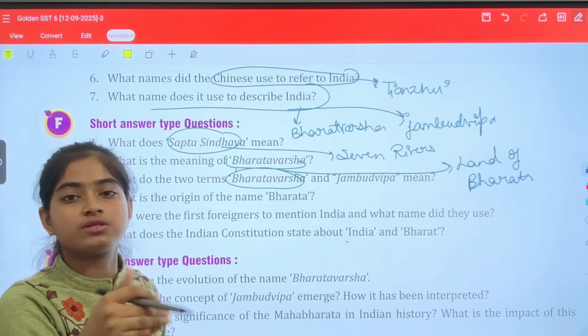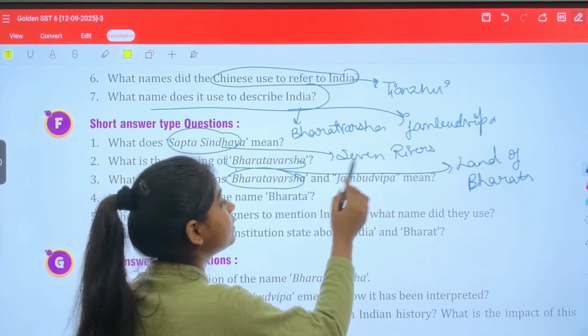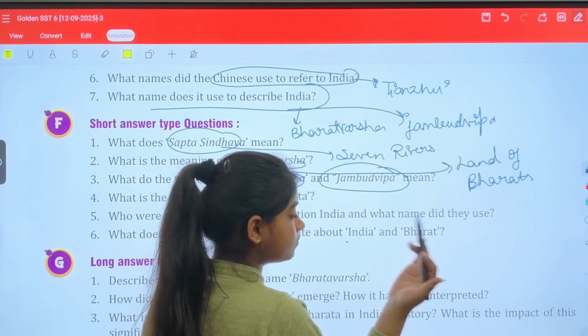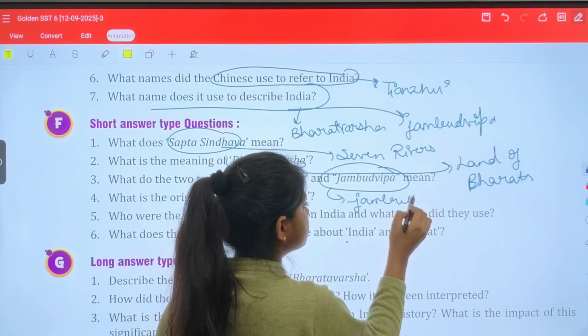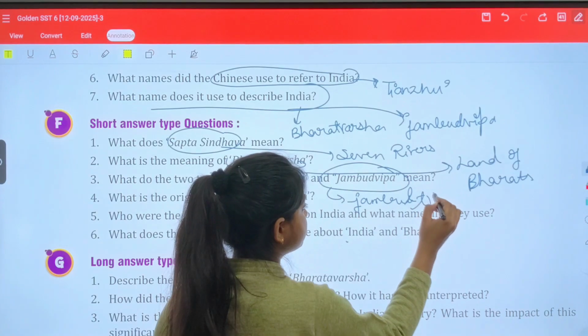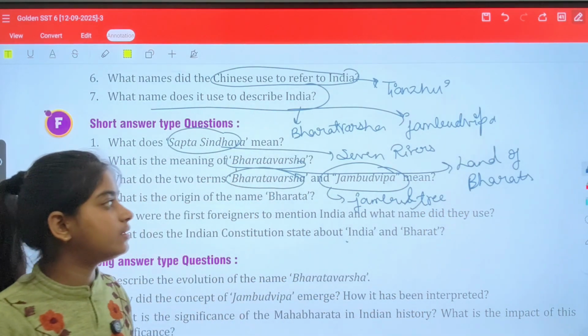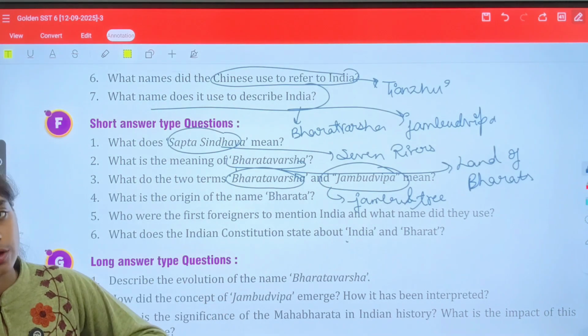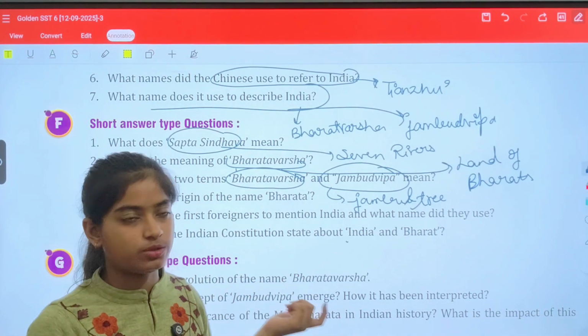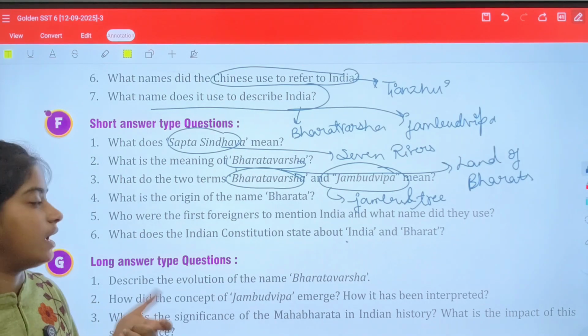This is the first term used to describe the Indian subcontinent. Next we have Jambudvipa, the Jambul tree. It is also known by different names, but I have already mentioned many times that some other places are also a part of this, so we widely use Bharatvarsha, through which the term Bharat has derived.